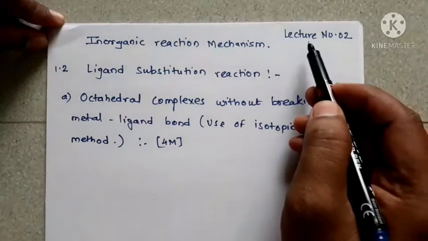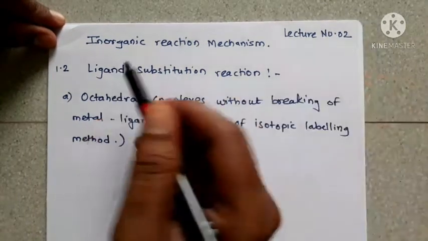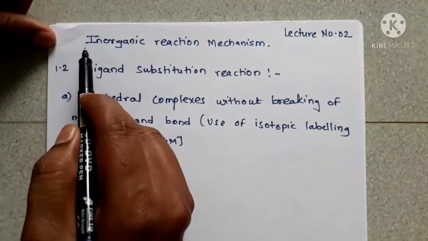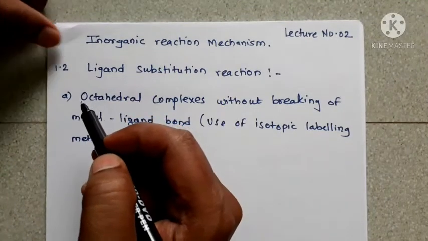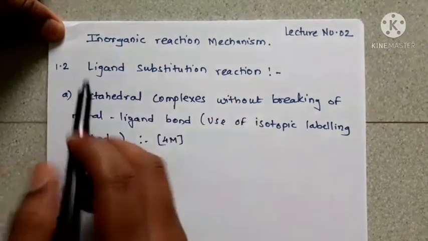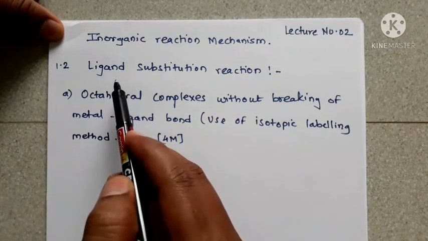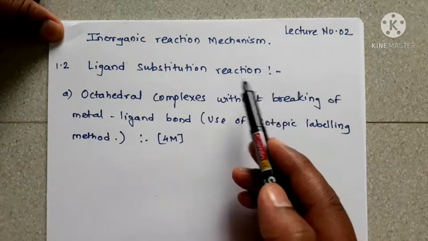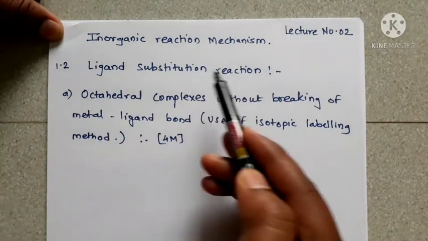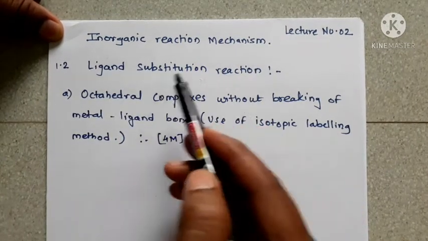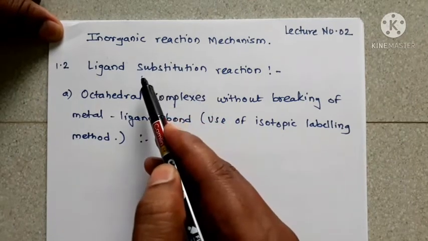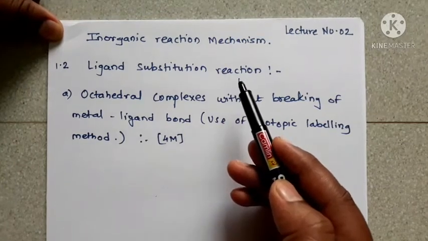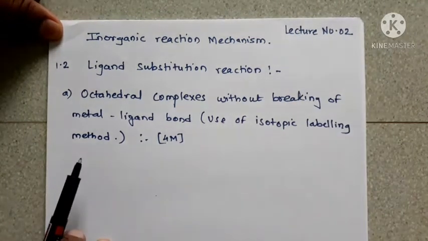So guys, this is lecture number 2 from inorganic reaction mechanism. It is unit number 1 from inorganic chemistry. So this is 1.2, ligand substitution reaction. As we know, what is meant by ligand substitution reaction: the replacement of ligand in the complex is called ligand substitution reaction. Okay, so let us see.